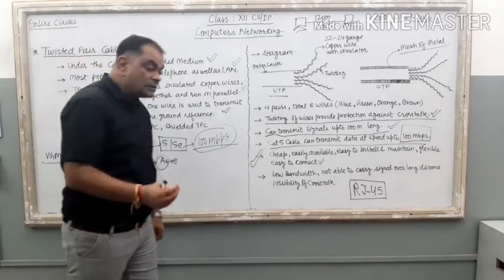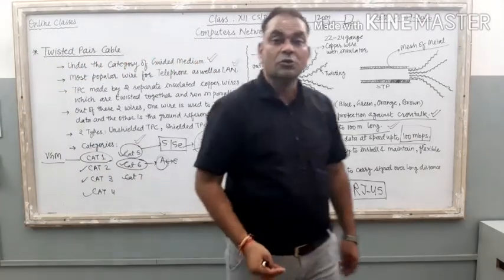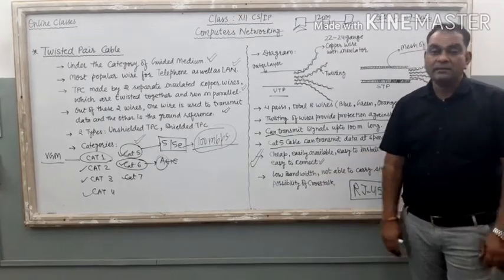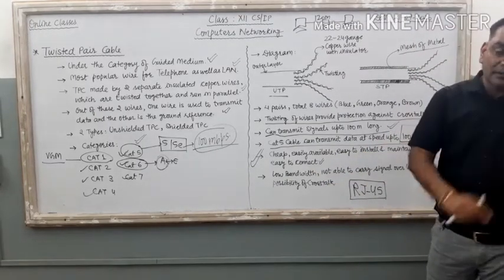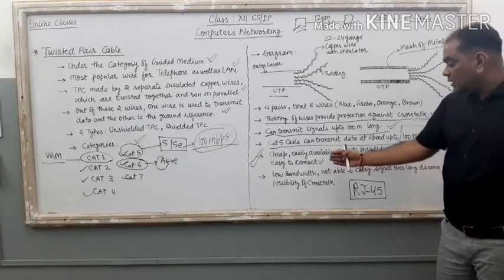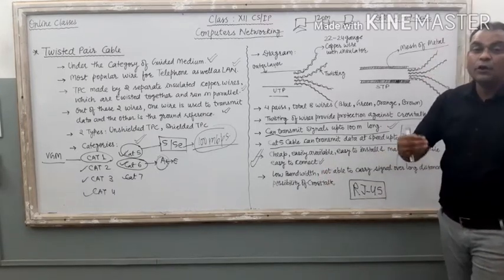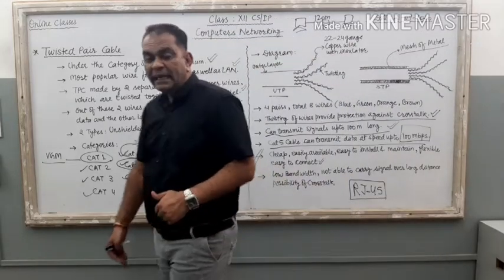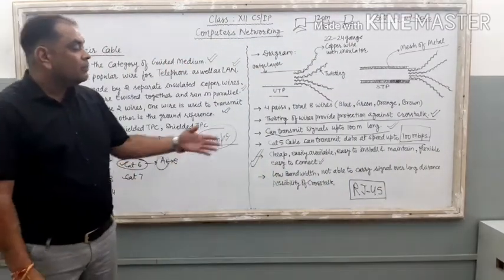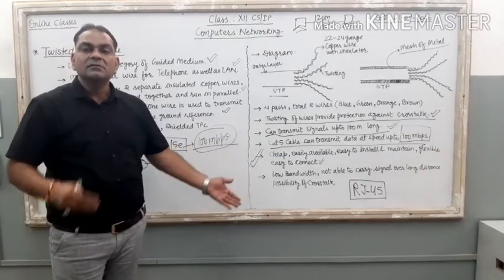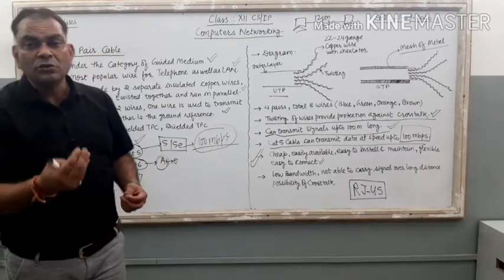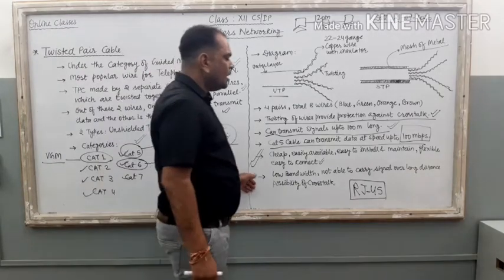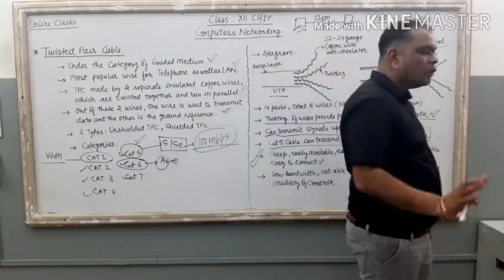Now, there are some disadvantages also related to this twisted pair cable. Just see the last point: low bandwidth. The first disadvantage is that it is a low bandwidth cable. If you want to watch HD videos using this networking cable, it somehow shows buffering. The second is that it is not able to carry signals over long distances.